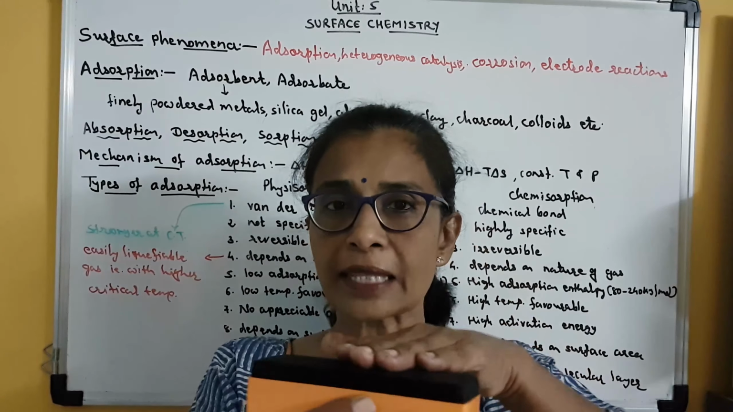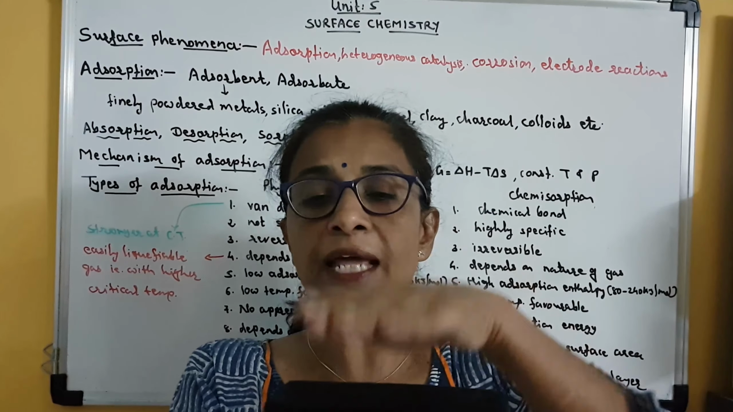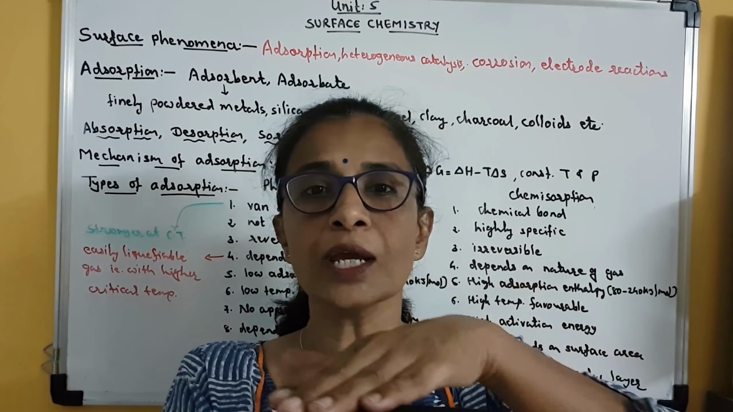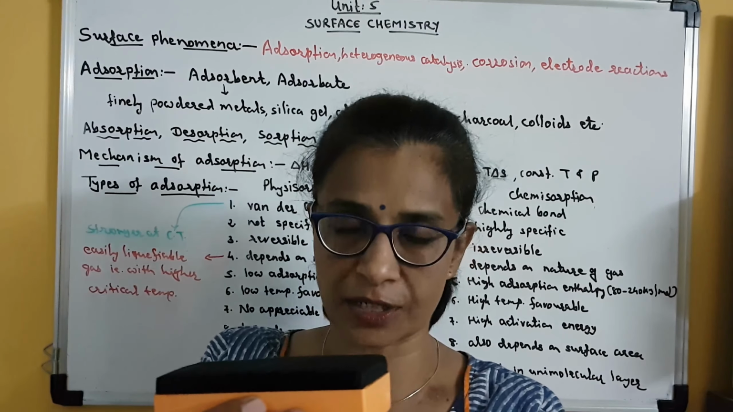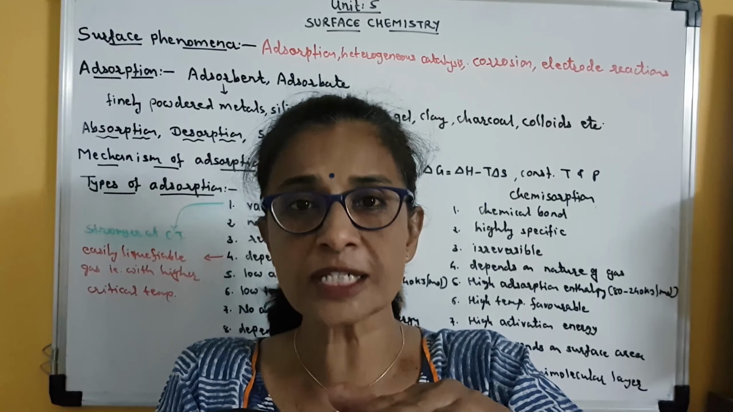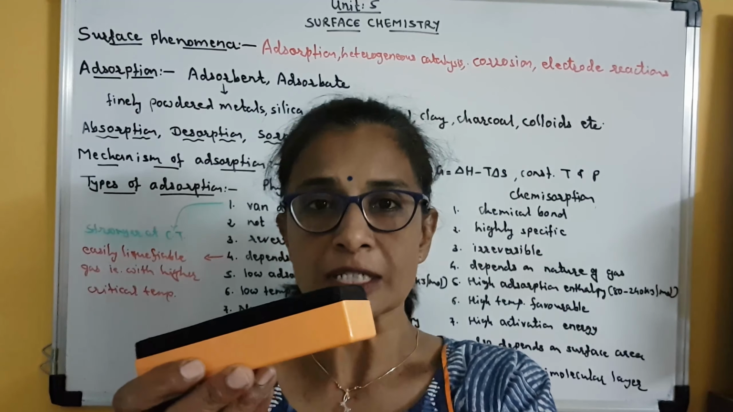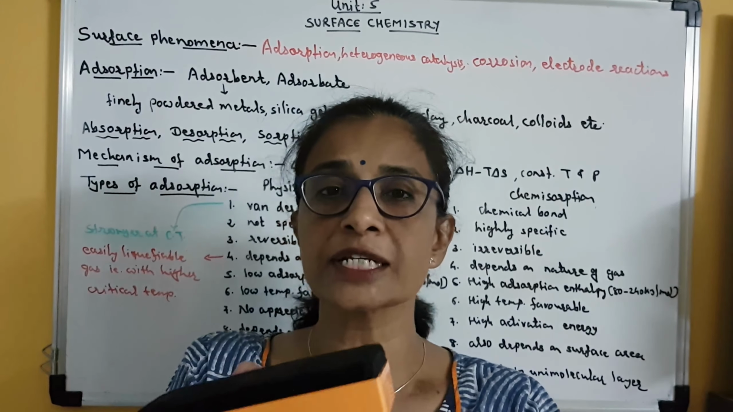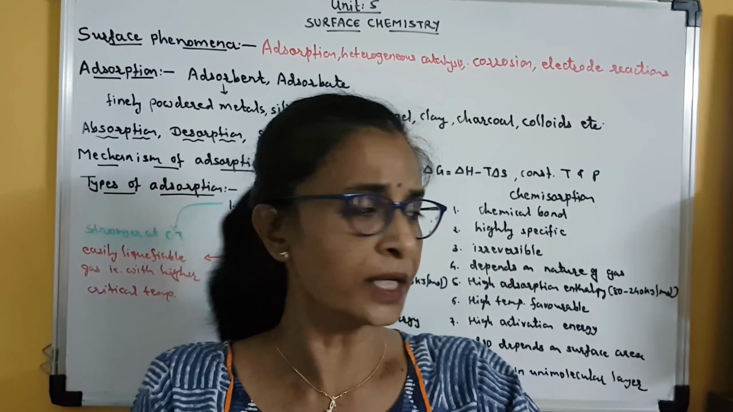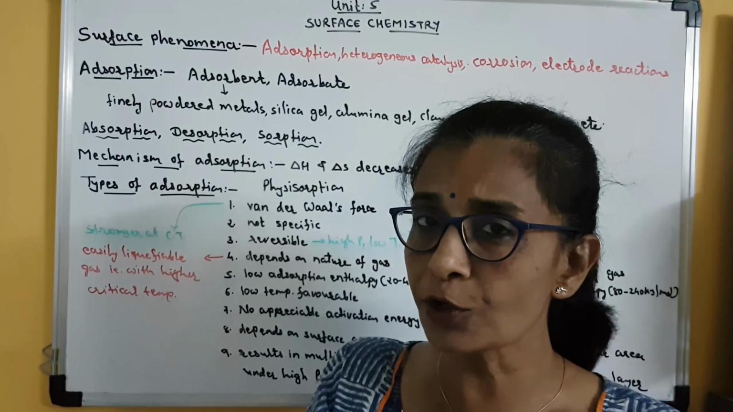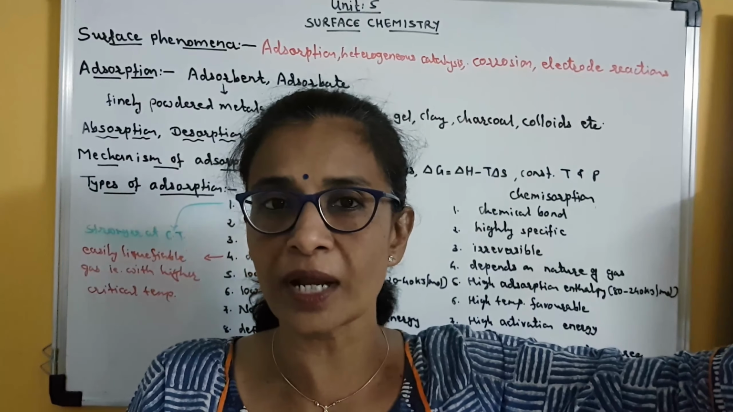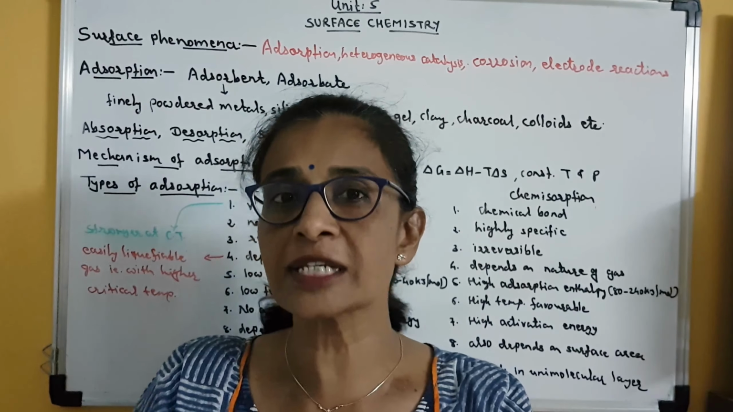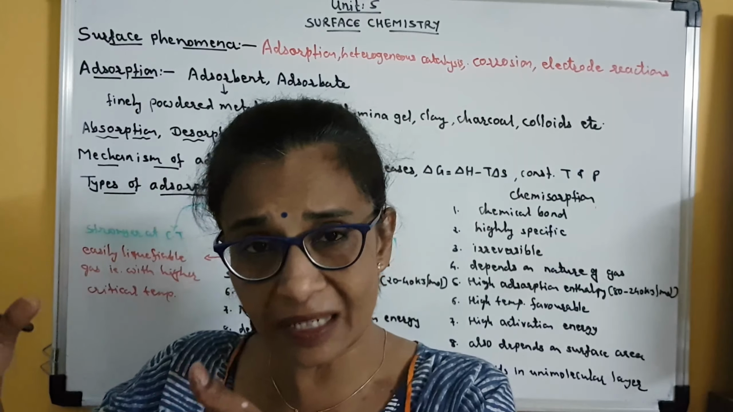If I again take the example of this duster, then chalk dust will remain only on the surface. It will not go into the bulk of this duster. So this is adsorption. But if something goes into the bulk, it is called absorption. So these two are different phenomena. We can say that adsorption is a surface phenomenon and absorption is a bulk phenomenon. It takes place in the bulk.